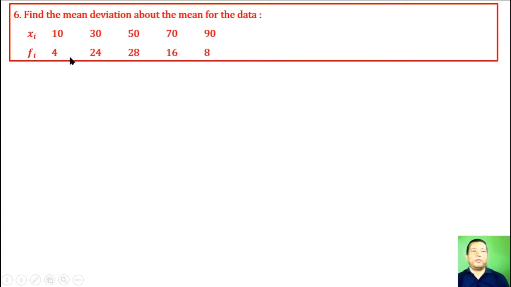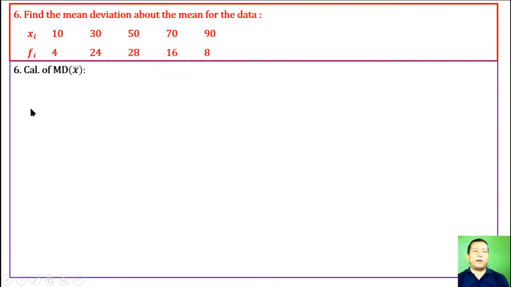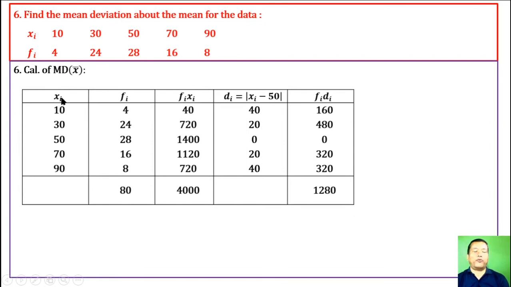Question number 6. Mean deviation about the mean for data, which is similar to question number 5 above. We make a column of xi, a column of fi, a column of fi xi, and a column of di, meaning the absolute value of xi minus the mean of this data, 50, and then fi di. The mean is 1 by n times the summation of fi xi, which gives 50, so we put 50 here. The mean deviation from mean is 1 by n into the summation of fi di, and we get 16.